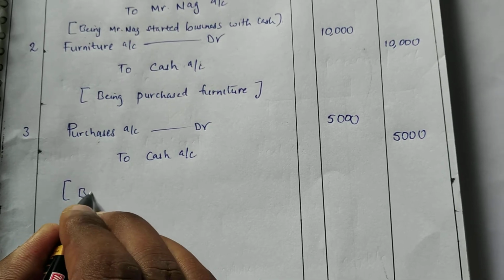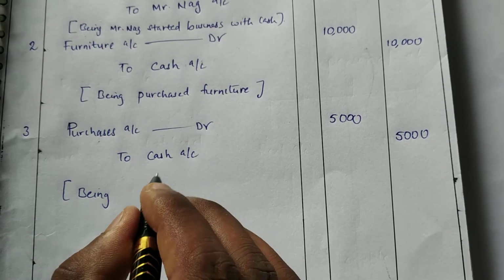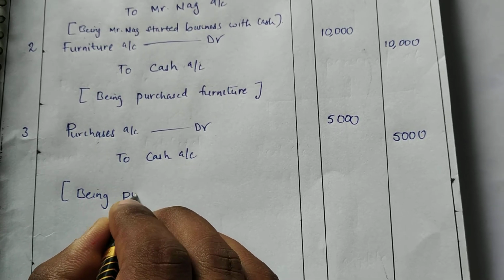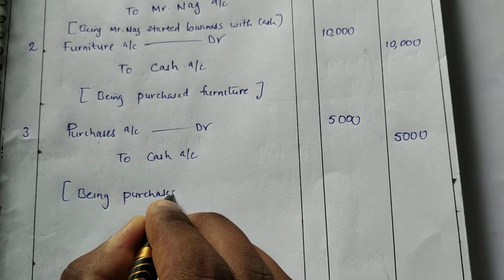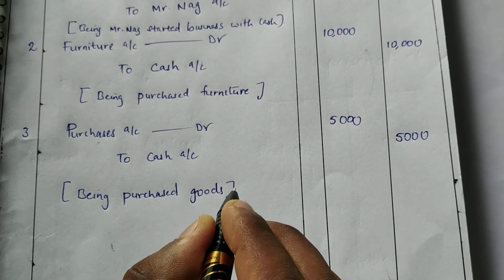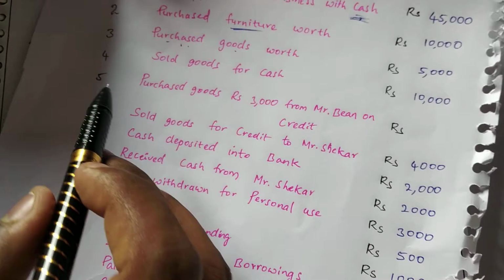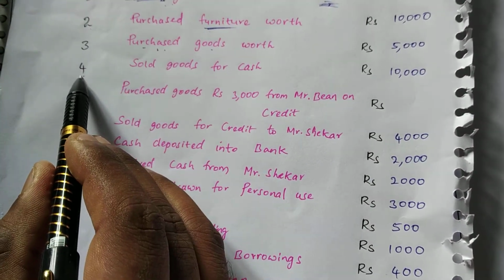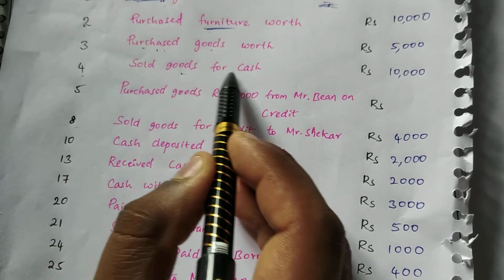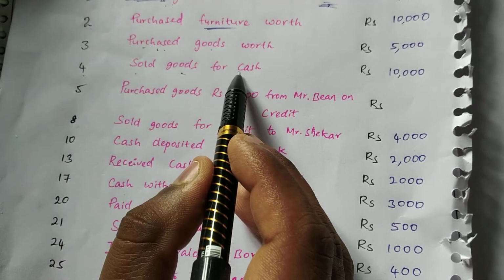Being purchased goods. We have here, on 4th January, sold goods for cash.